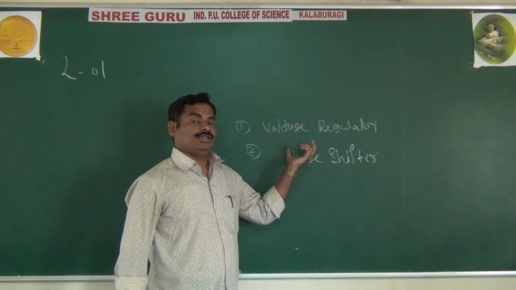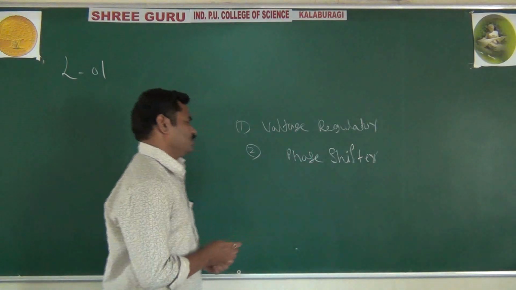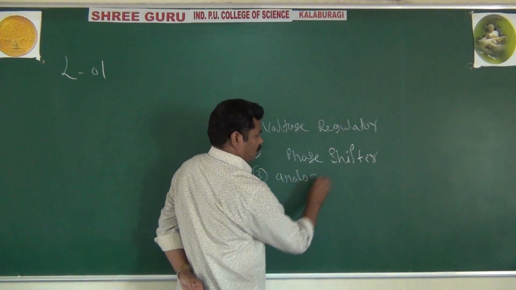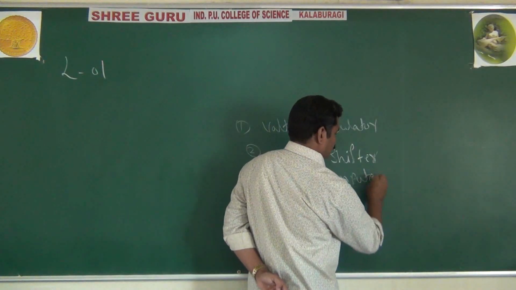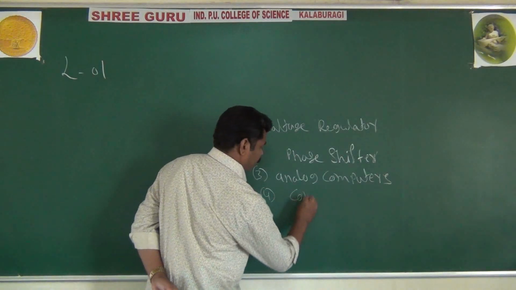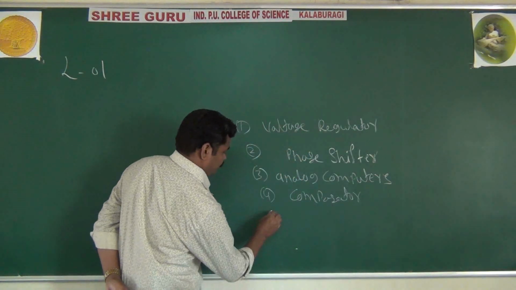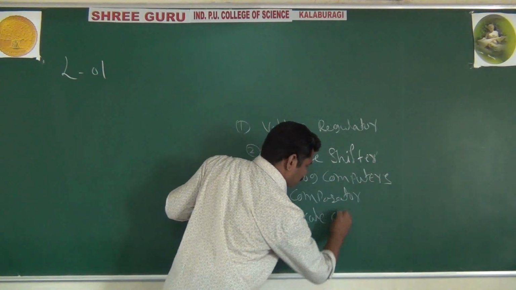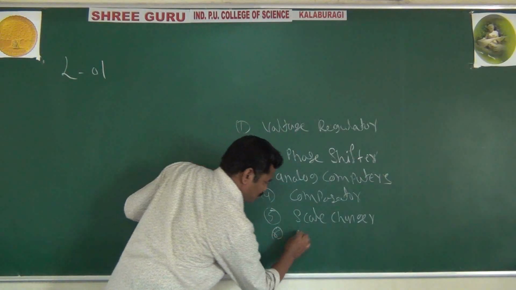Also, as I said, it is used in analog computers, and it is also used as a comparator, as a scale changer, and as a sign changer.